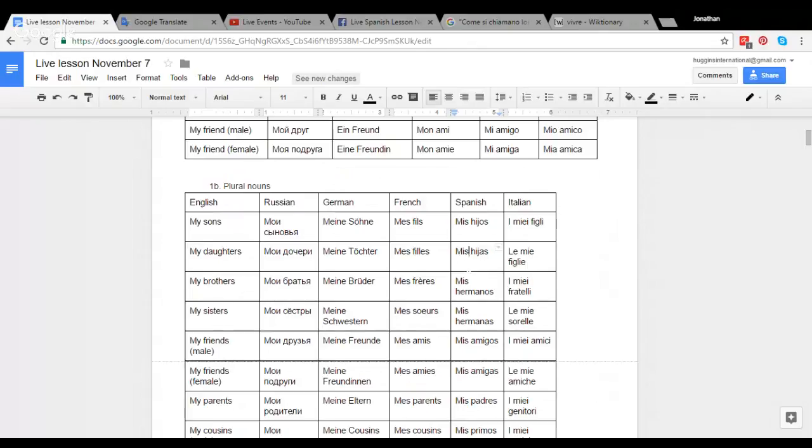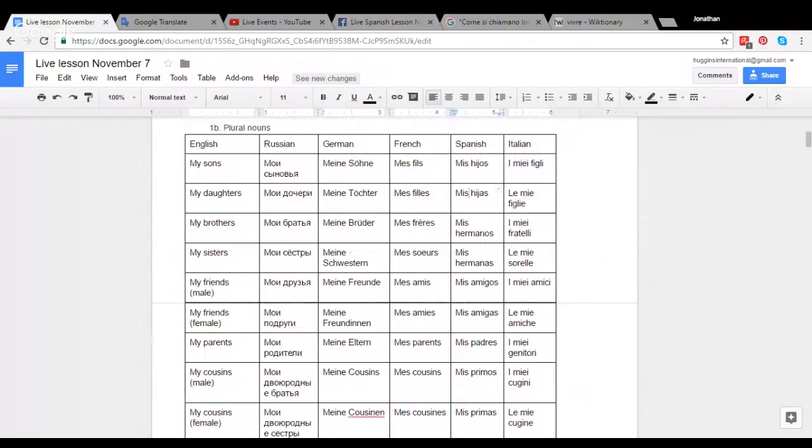If you are specifying mis hijas, this would be my daughters. It would not be my children in a mixed sense. It would only be referring to the feminine group, mis hijas. But if I had a group of boys, or boys and girls as children, I could say mis hijos. And for my brothers, mis hermanos.